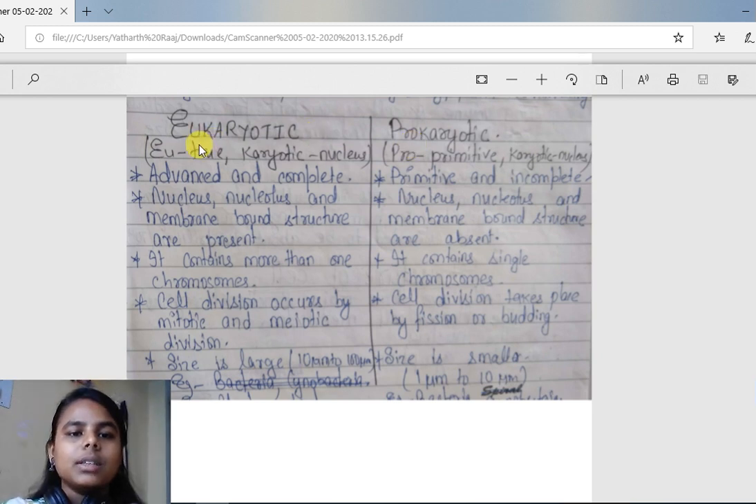So eukaryotic, the literal meaning, has been derived from two words. Eu means true and karyotic means nucleus. That means eukaryotic cells contain a nucleus and prokaryotic cells do not contain a nucleus. Any prokaryotic cell does not have a proper nucleus. They do not contain a nucleus.